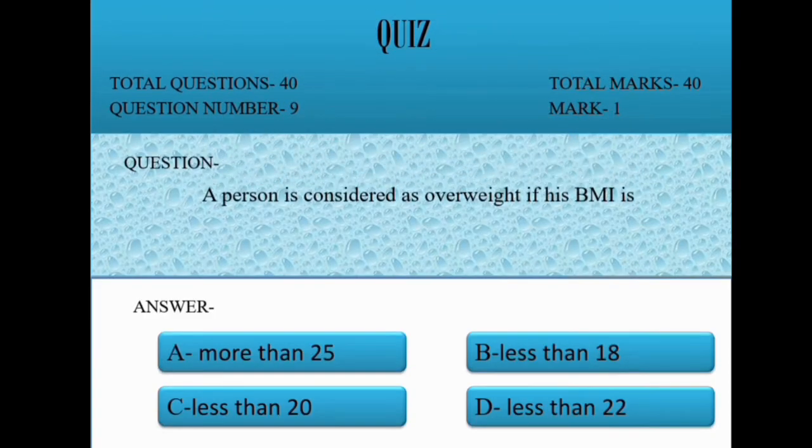Question 9. A person is considered as overweight if his BMI is option A. More than 25. B. Less than 18. C. Less than 20. D. Less than 22. Correct option is A. More than 25.